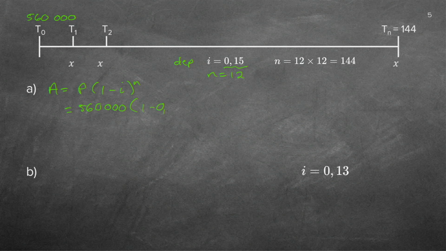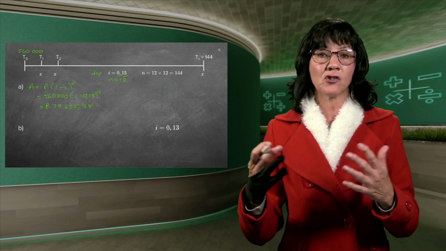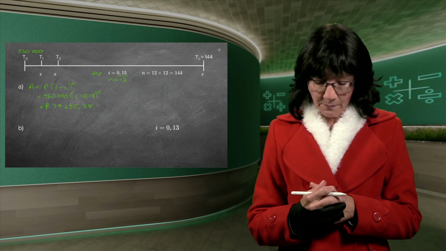So it's 1 minus 0.15 to the power of 12. So now I'm just going to go back with my cursor. Luckily, you can do this with your calculator, and I'm going to delete the plus, and I'm going to make it a minus. And this looks much better. Now it's going to be worth 79,655 Rand and 38 cents. Good. This makes more sense. From 560,000, 79,000, rounded off roughly. Yes, it's much less because it's in 12 years' time. So with depreciation, it's much less.